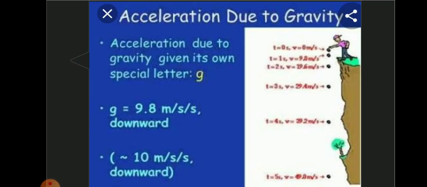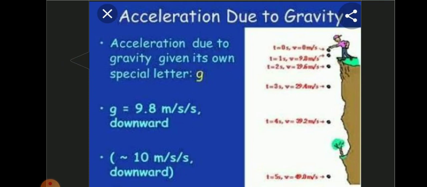Acceleration due to gravity. What is meant by acceleration due to gravity? Galileo was the first to make a systematic study of the motion of a body under the gravity of the earth. When an object is thrown upwards, its velocity decreases and becomes zero at a particular height. Then it falls down due to the gravitational force of the earth.